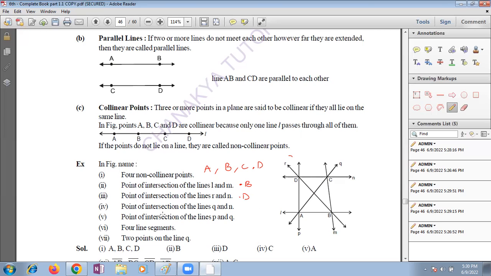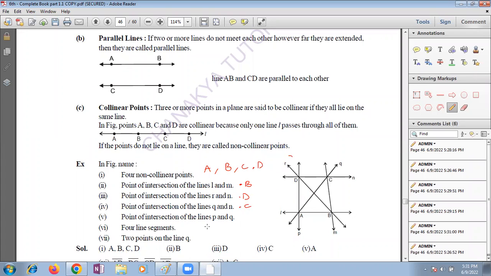Ma'am, the question I sent in the chat box, I forgot to put capitals in question numbers 3 and 4. Okay. Point of intersection of lines Q and N. This is line Q. This is line N. Yes, Soumya. Ma'am, it meets at point C. Very good, Soumya. That's the confidence. Very confident answer. Very good.